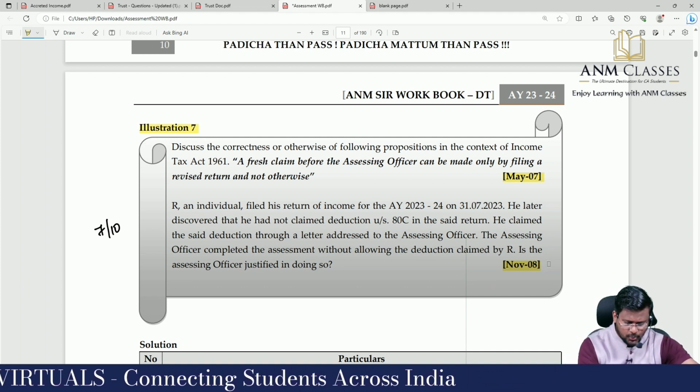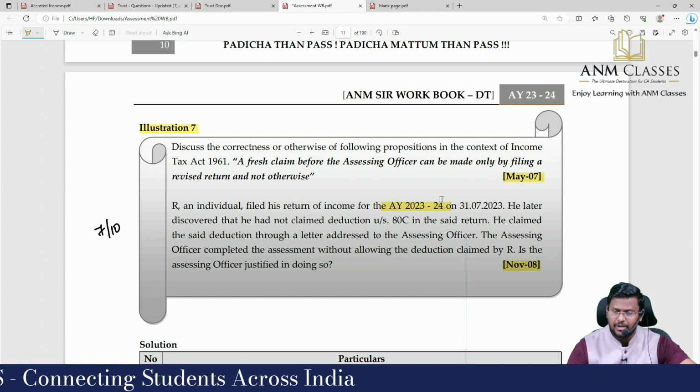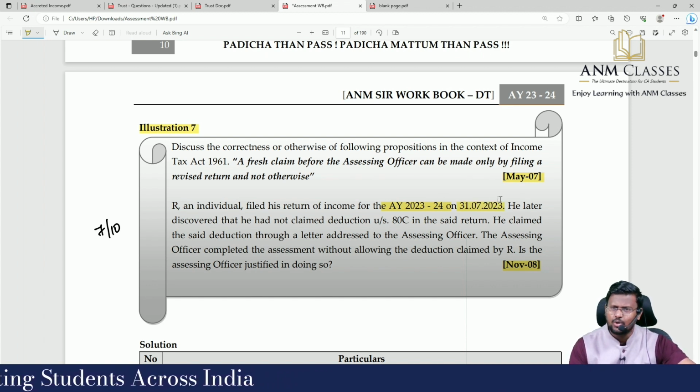Or an individual filed his return of income for assessment year 23-24 on 31/7/2023.